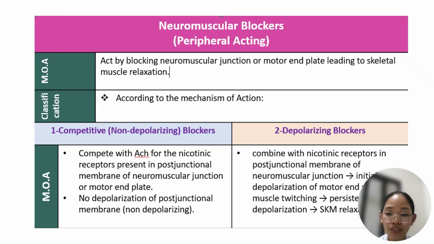Your depolarizing blockers combine with nicotinic receptors and stay on the receptor. And then it promotes contraction to the point that the muscle can no longer contract. We know why, right?